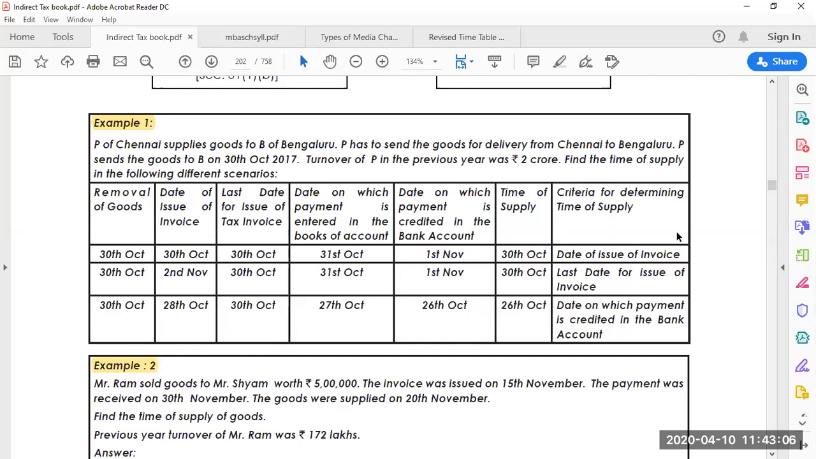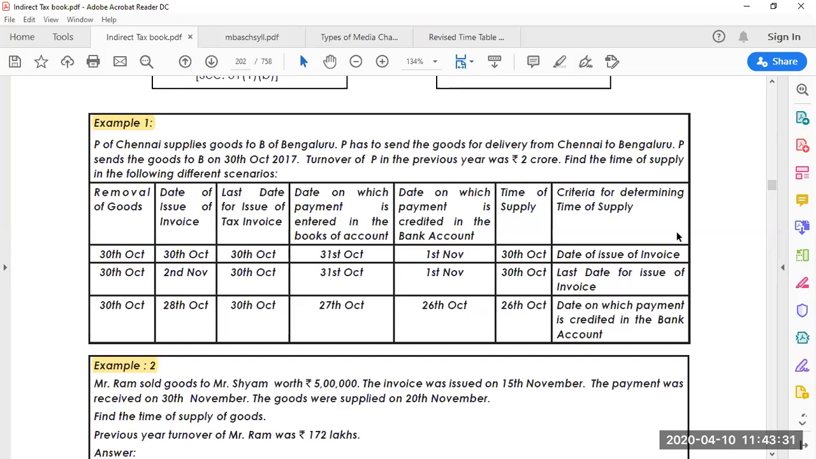So P is in Chennai and B is in Bangalore. P is supplying to B, who is in Bangalore, and his turnover is 2 crores. We know there are two things we discussed: where the turnover is more than 1.5 crores and where the turnover is less than 1.5 crores. And P sends the goods to B on 30th October 2017. Okay, so here the information is available.